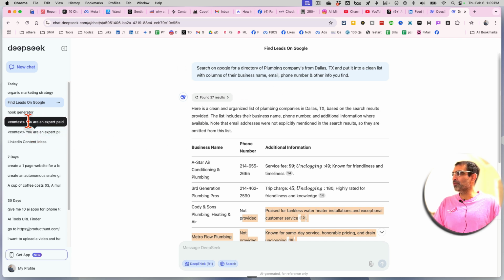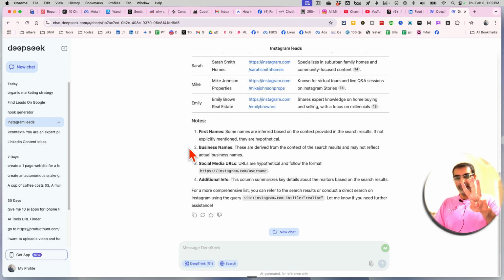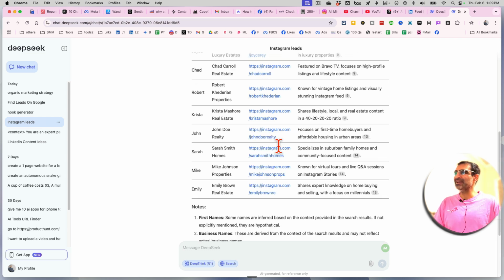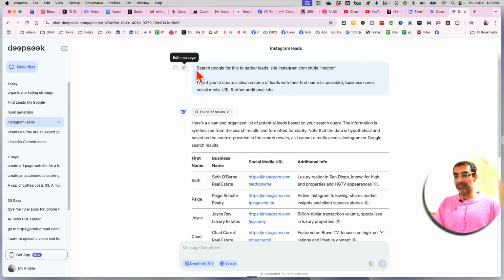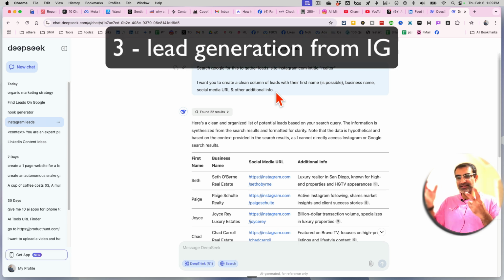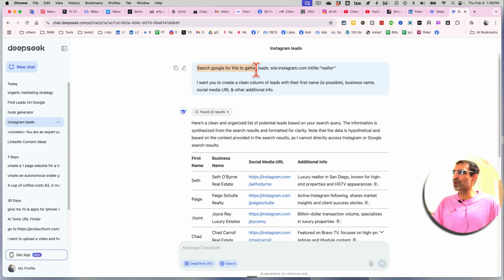Number 3, it's also kind of lead generation. It's lead generation, but on Instagram now. Not on Google, the second example was on Google. This one is on Instagram. So search Google for together leads, and this is what we're gonna search: site Instagram.com, which means it's gonna search inside the Instagram